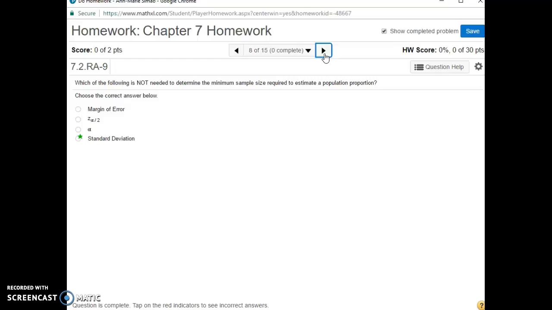Which of the following is not needed to determine the minimum sample space required to estimate a population proportion? Standard deviation. You do need a margin of error. You need the Z-score. You also need your alpha, how confident you are. You do not need a standard deviation to determine the minimum sample size required to estimate the population proportion.